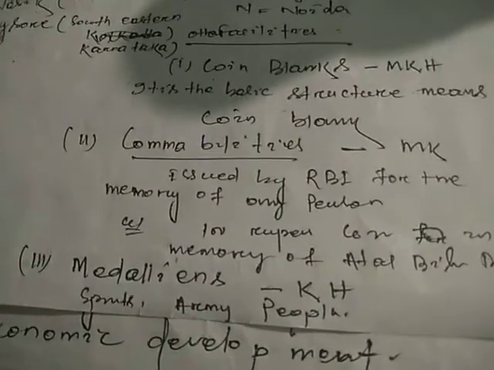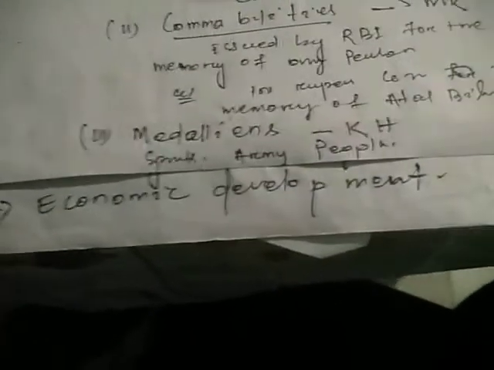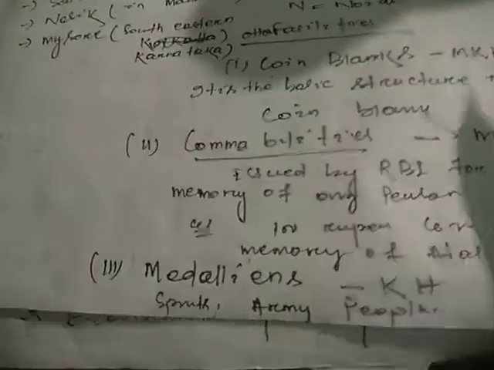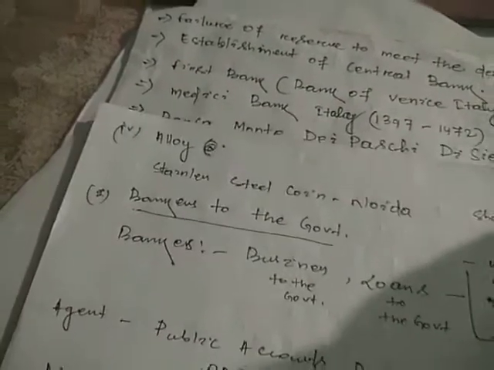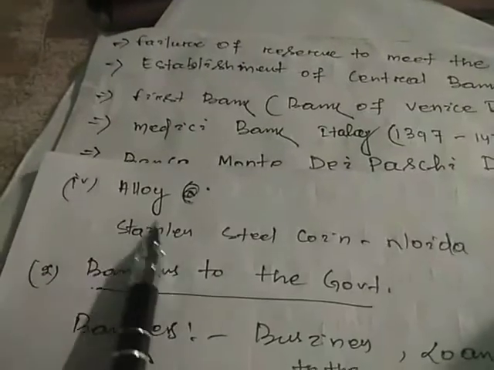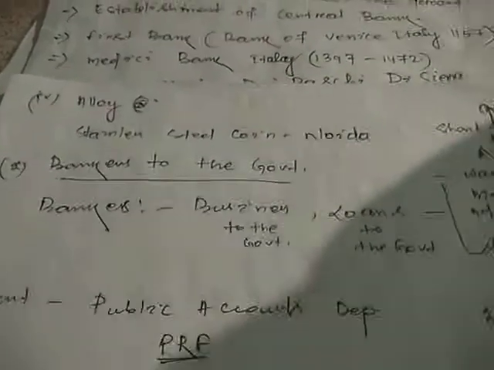Then medallions, in the sense that they are printed with the person concerned, from sports, and army people are also there. That is prepared in Calcutta and Hyderabad. That covers the issue of currency, the first general function. Then alloy, stainless steel coil, in Noida also. And the second function is bankers to government, right?